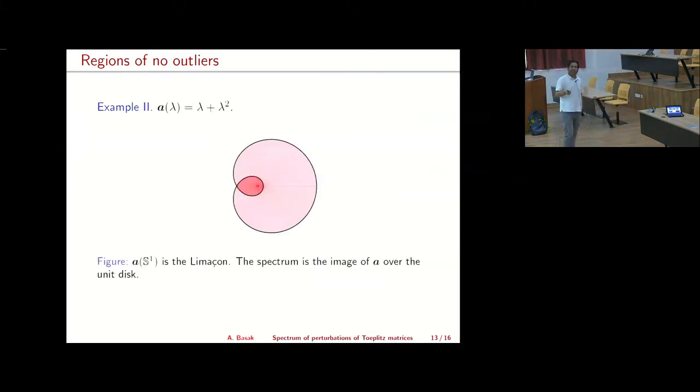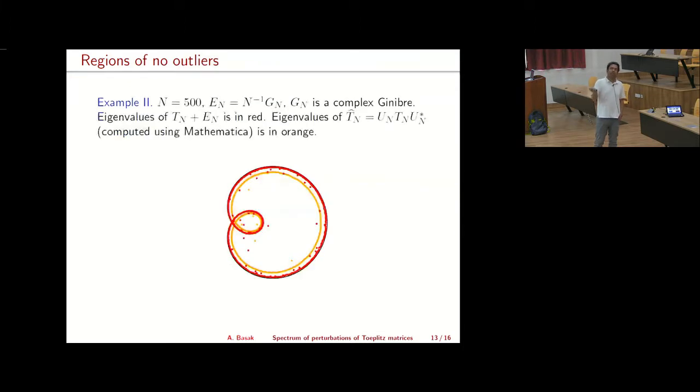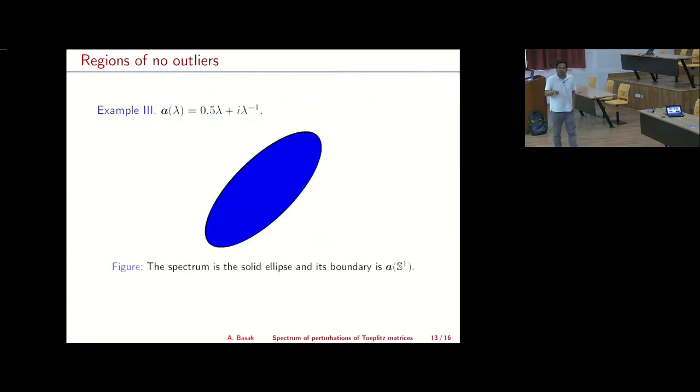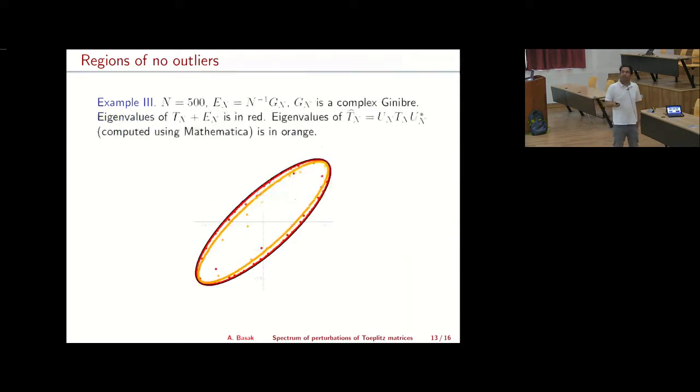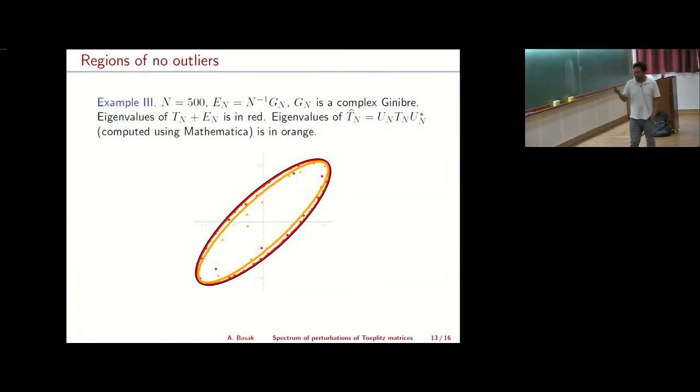Similarly, if you go to the second example, everything in this black limaçon has a non-zero winding number, and as you have seen from the simulation, all the eigenvalues are inside that limaçon. Similar thing happens for the third example, and the spectrum is the solid ellipse, and all the eigenvalues are inside this solid ellipse. So now once we've understood the regions in which outliers can live, we'll try to understand how the random point process induced by the outliers behaves in the limit.